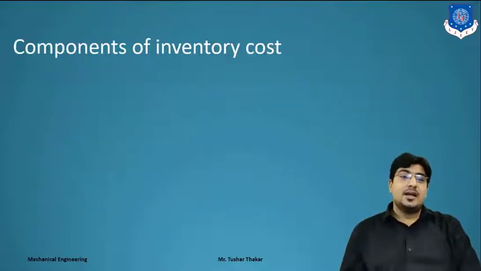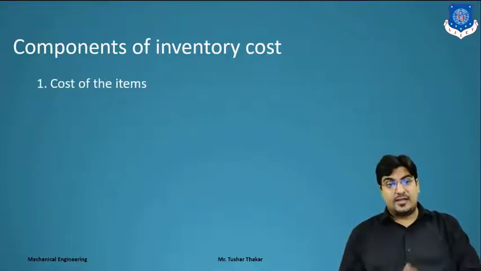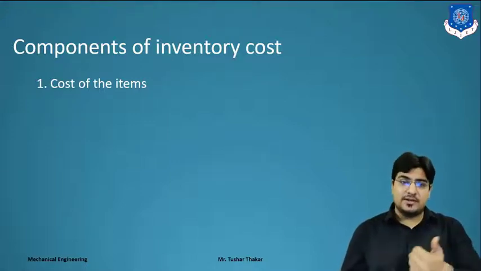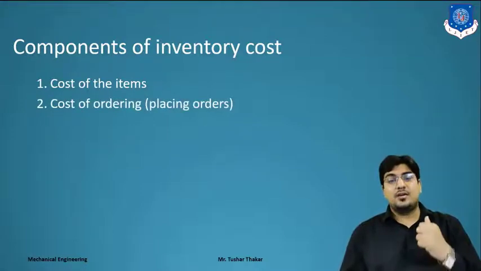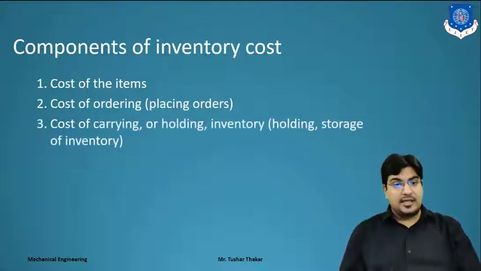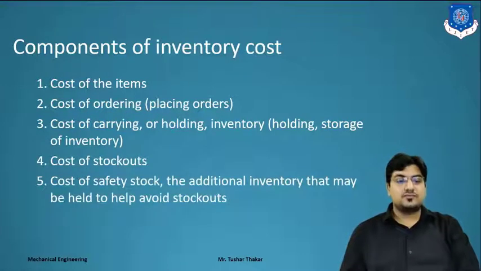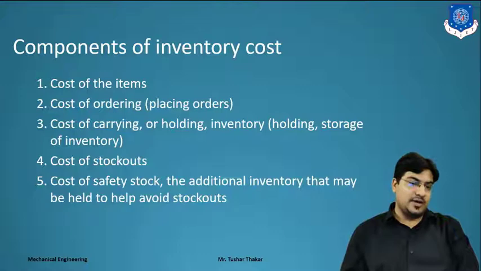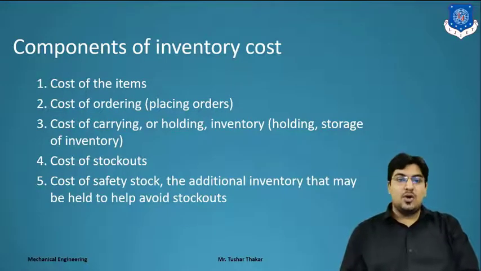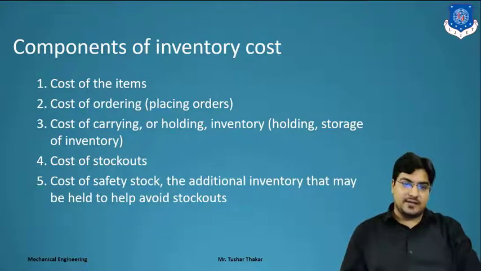What are the components of inventory cost? Which components do we have to consider in the cost? First one is the cost of item. Second one is the cost of ordering, meaning placing an order. Next is the cost of carrying, holding, storage and inventory, right? Fourth one is the cost of stock house. Fifth one is the cost of safety stock, the additional inventory that may be held to help avoid a stock out. Clear? All are major components of inventory cost.